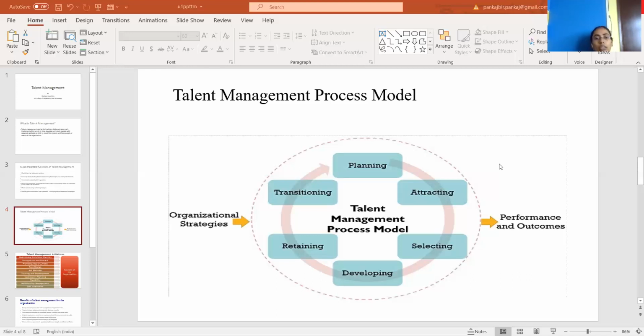The talent management process includes six activities.